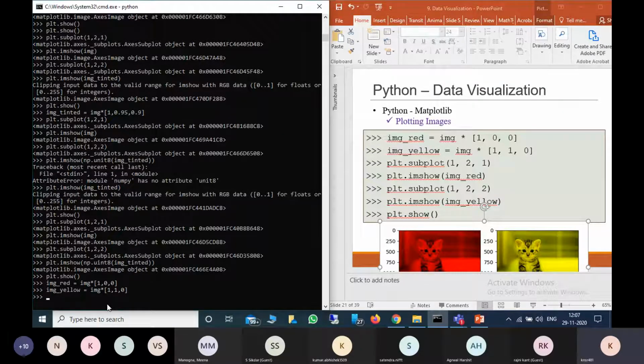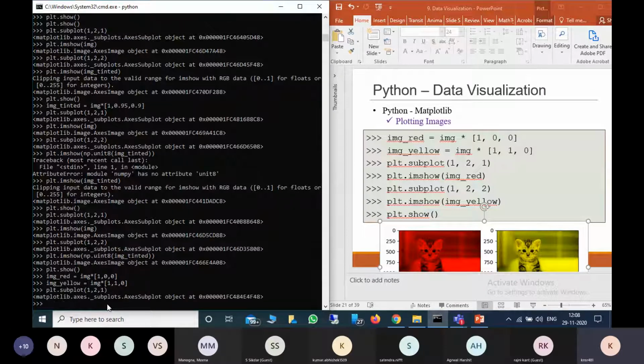Now what I'm doing again, I'm subplotting, plt.subplot 1, 2, 1. Here plt.imshow is to represent, means show, the images. So here I'm saying that first I'm showing image red.